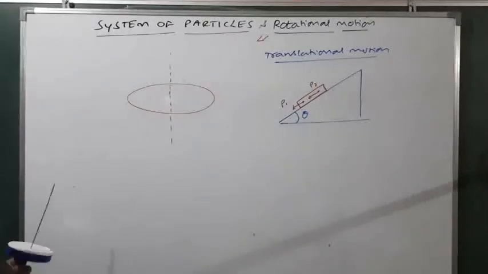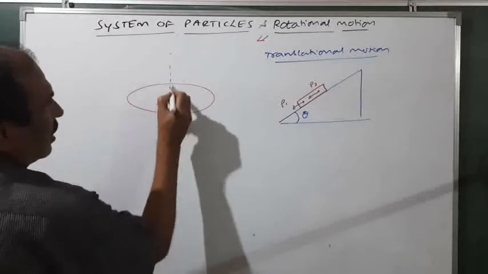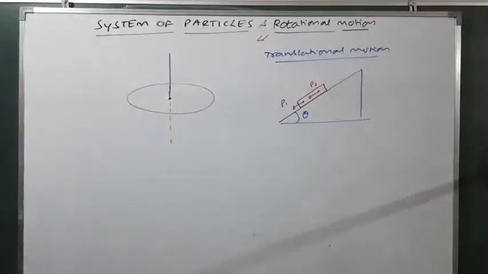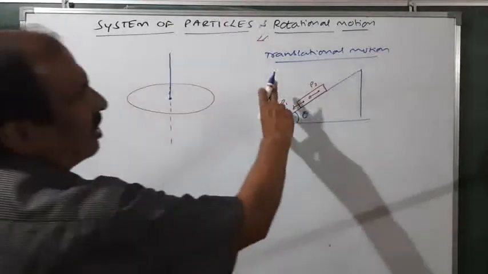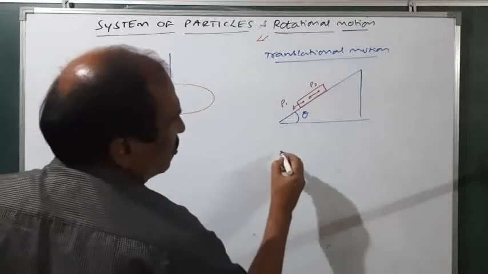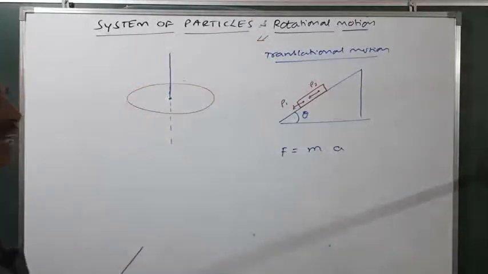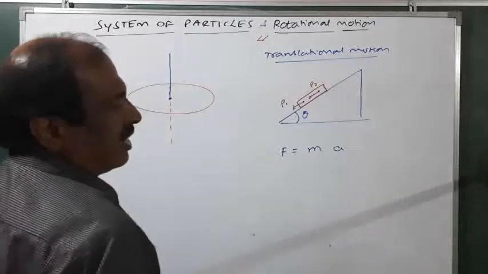So if a body is rotating about a fixed axis like this, then it is called rotational motion. Okay, now you know for translational motion to be produced, force is required, and according to Newton's second law, we have F equals m into a, where m is the mass and a is the acceleration.